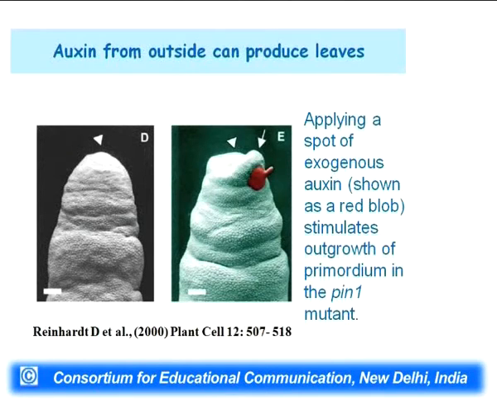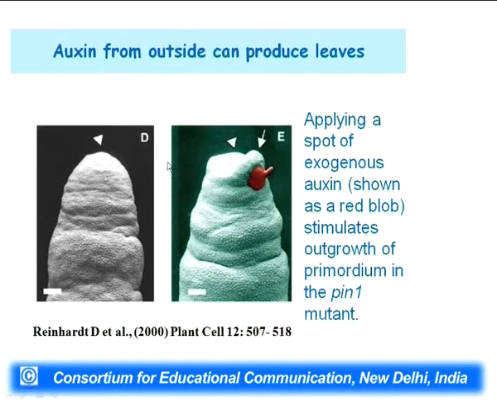I will show you a few more experiments carried out on the pin mutant. Here the left picture is the pin mutant that I showed you a few minutes back. Now, if you look at the right side, you have a pin mutant. Just look at this small red blob. This red blob is a glue which is soaked with oxygen, and this glue is stuck on the wall of the pin SAM, the shoot apical meristem.